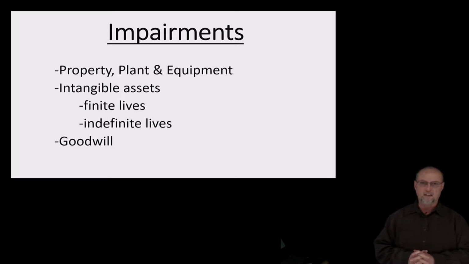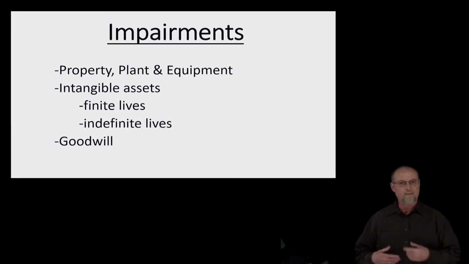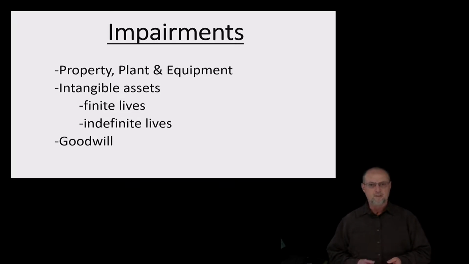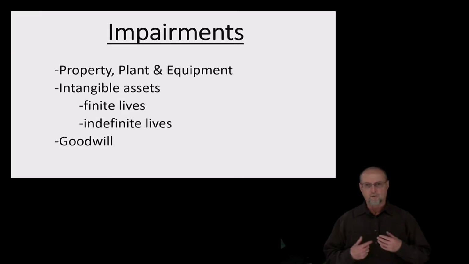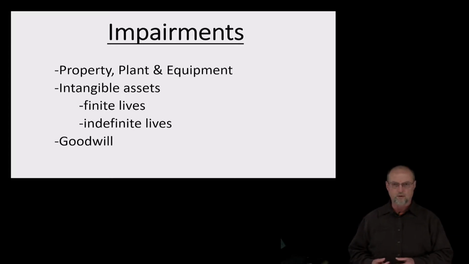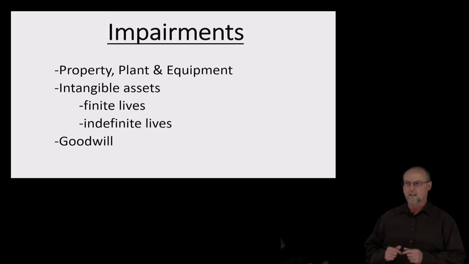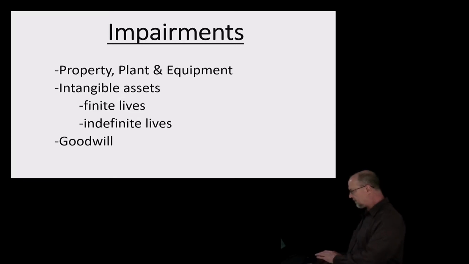So when there's an impairment and we don't believe we're going to recover the lost value in the near future, then we have to recognize a loss on impairment. This is consistent with the conservatism concept in accounting. Recognize and give them the bad news when you know about it. Okay? So let's take a look at property, plant, and equipment first, and then we'll look at the other areas.